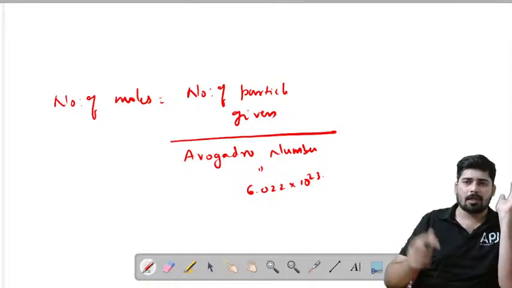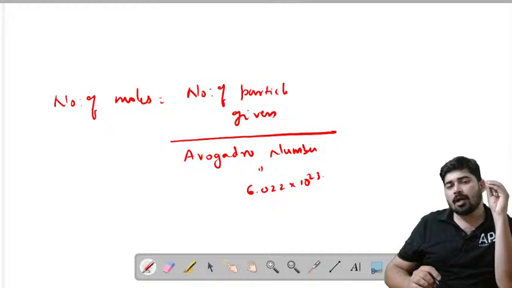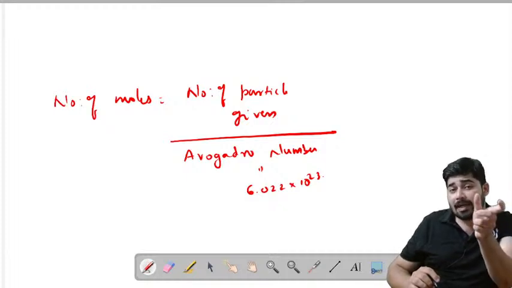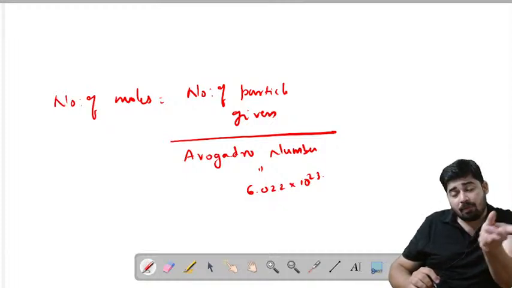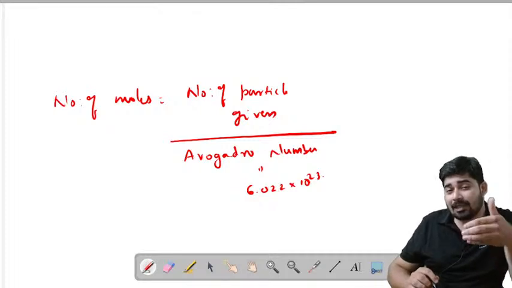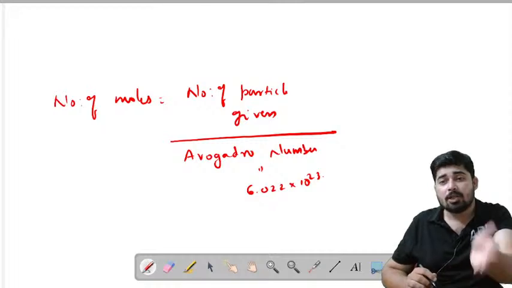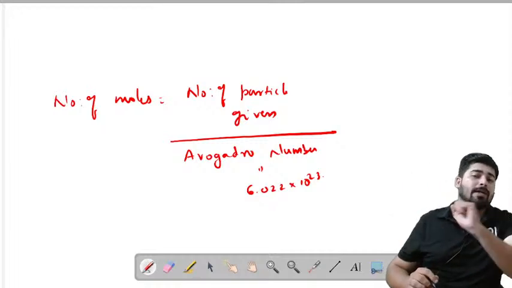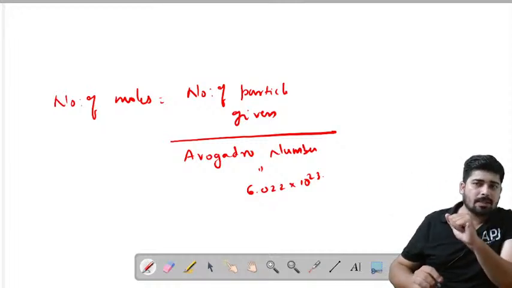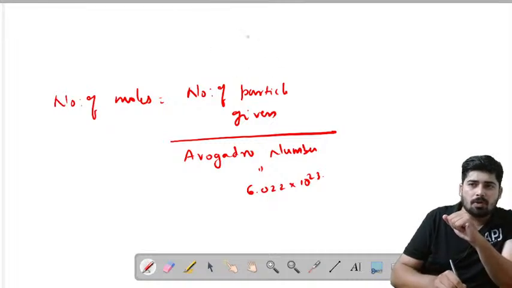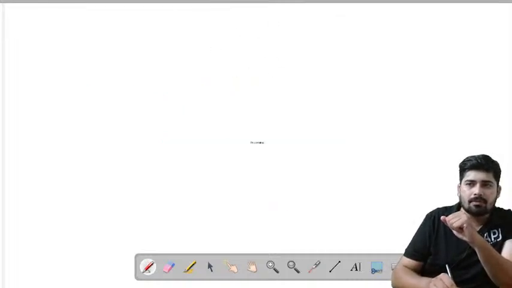That's all. If you are asked to find out the number of moles by giving the number of particles in a question, you have to use this formula. Is that clear? Now let's move on to the next slide.